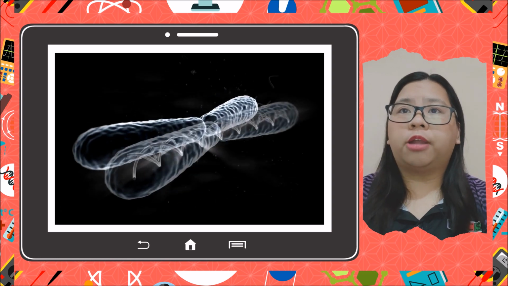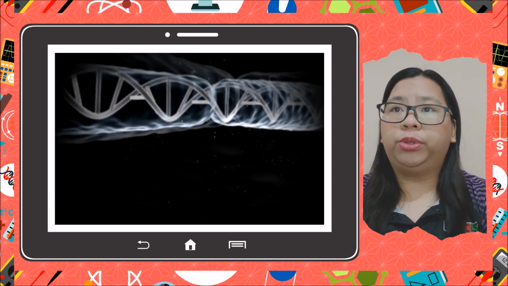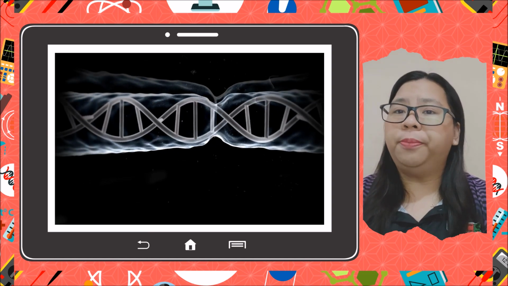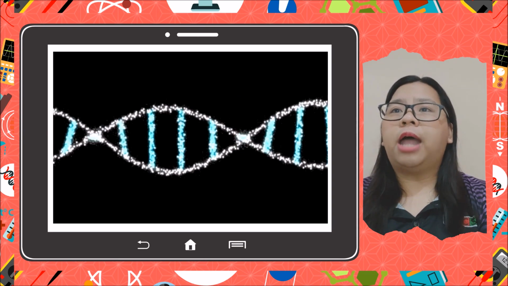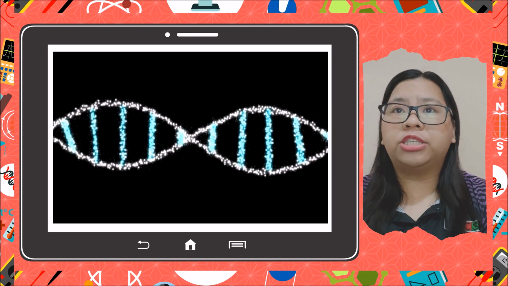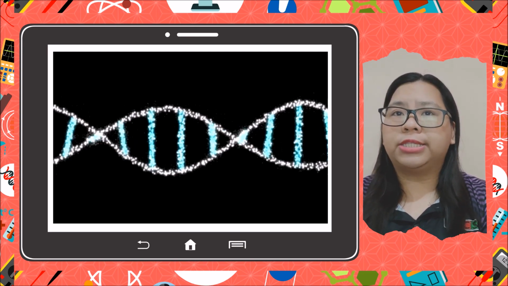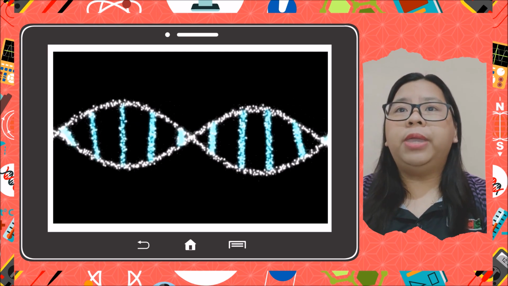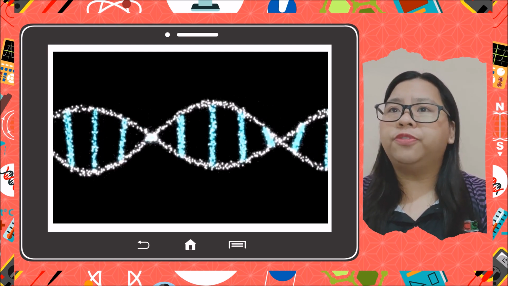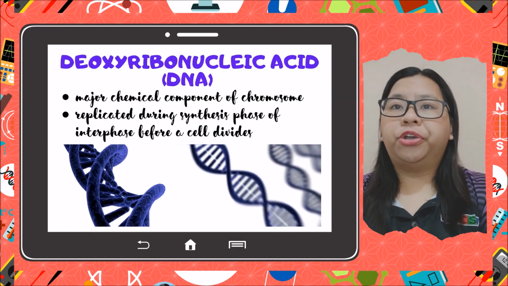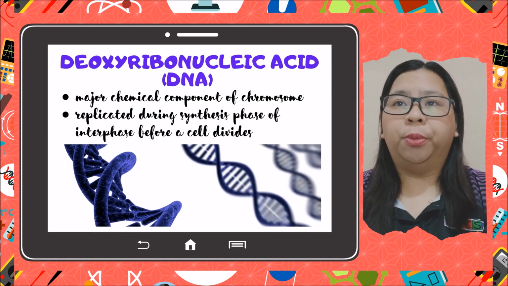Chromosomes are coiled structures made of DNA and proteins. Chromosomes are encoded with genetic instructions for making proteins. These instructions are organized into units called genes. Most genes contain the instructions for a single protein. There may be hundreds or even thousands of genes on a single chromosome. DNA is the major chemical component of a chromosome.